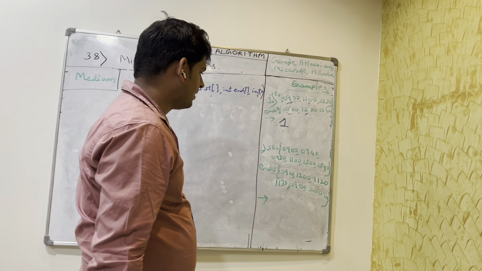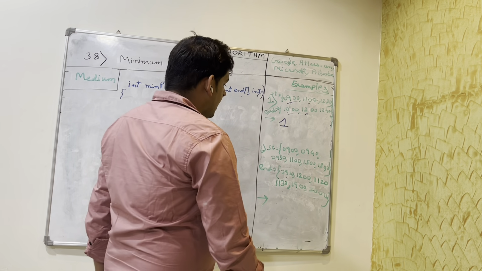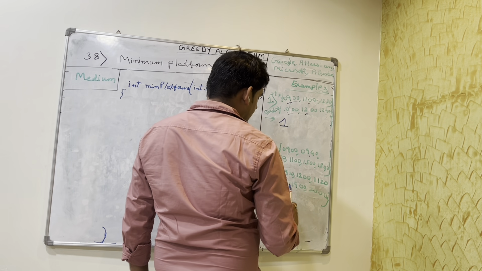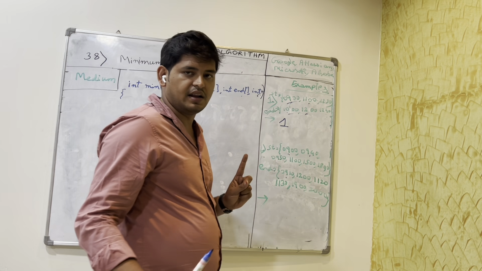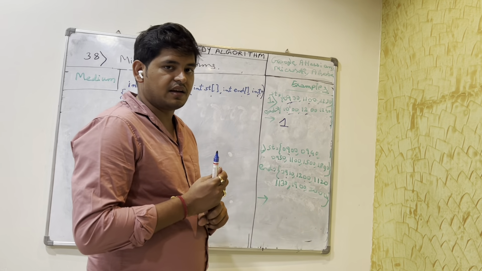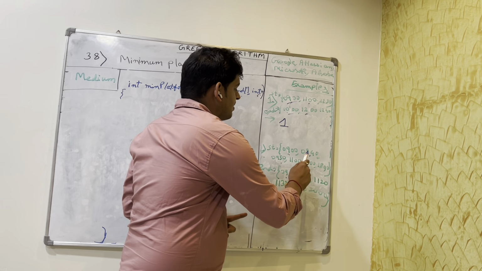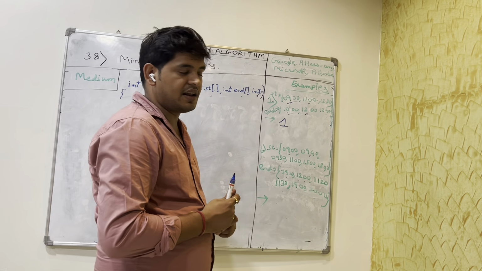If we see the second example, a train comes at 9 and goes at 9:10. Okay, and the other train comes at 9:40, goes at 12. So we have assumed we have one platform. The first train comes at 9 and goes at 9:10. The second train comes at 9:40 and goes at 12. Both the trains can be accommodated in the same platform. Now the third train comes at 9:50. Already in the first platform we have the 9:40 train that is going to depart at 12. Can another train come at 9:50 in this platform? No, it can't, because it's already occupied.